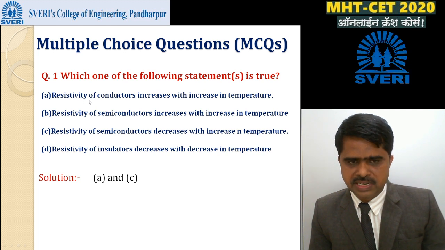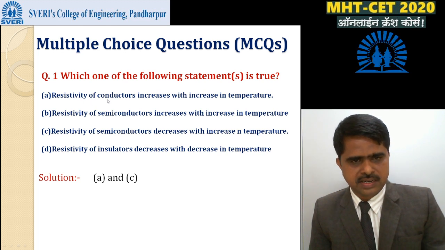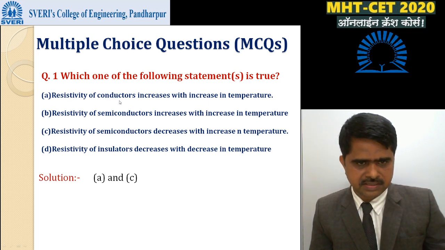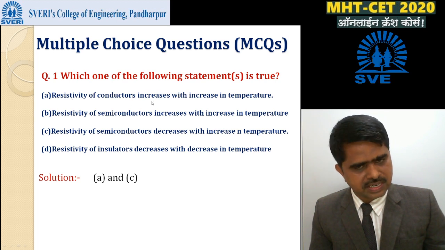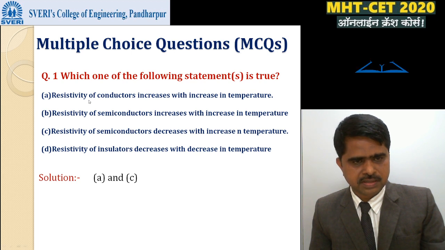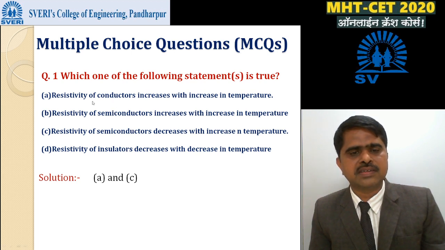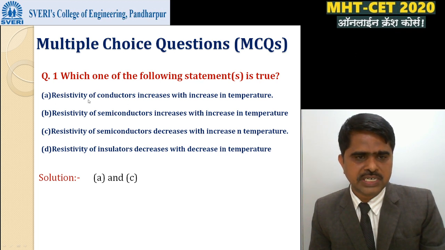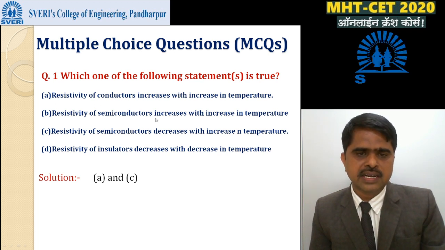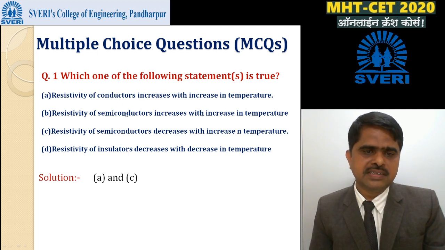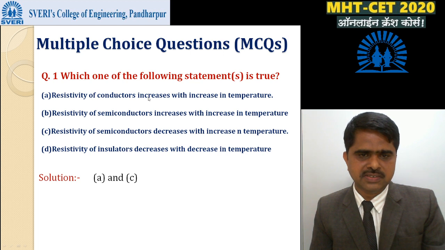We know that as temperature increases, the conductivity of conductors decreases, meaning the resistivity of conductors increases. Resistivity of conductors increases with increasing temperature. So this first statement is true, because in conductors, in metals, as temperature increases, resistivity increases. Okay, this is the true one.